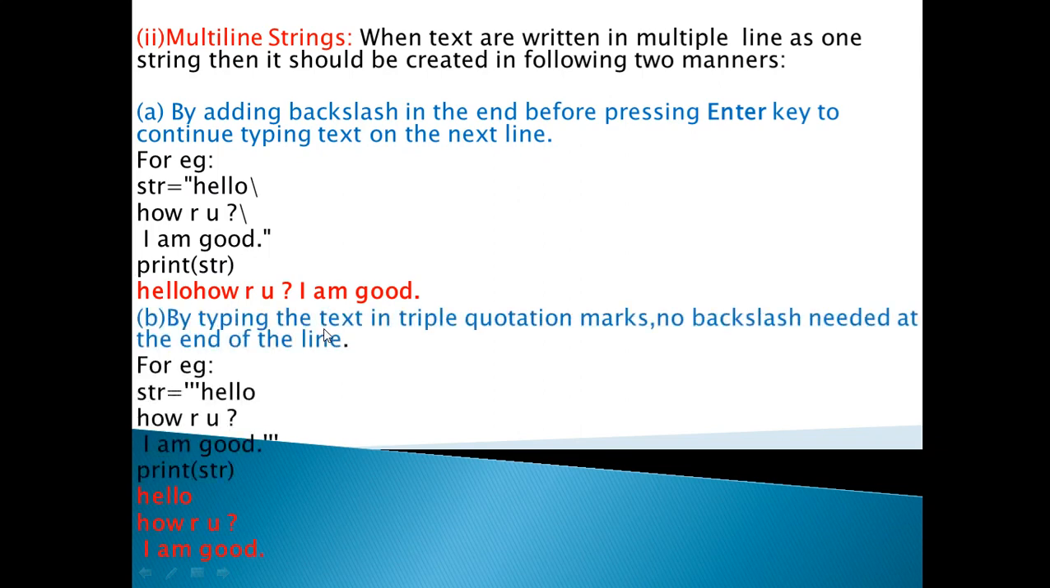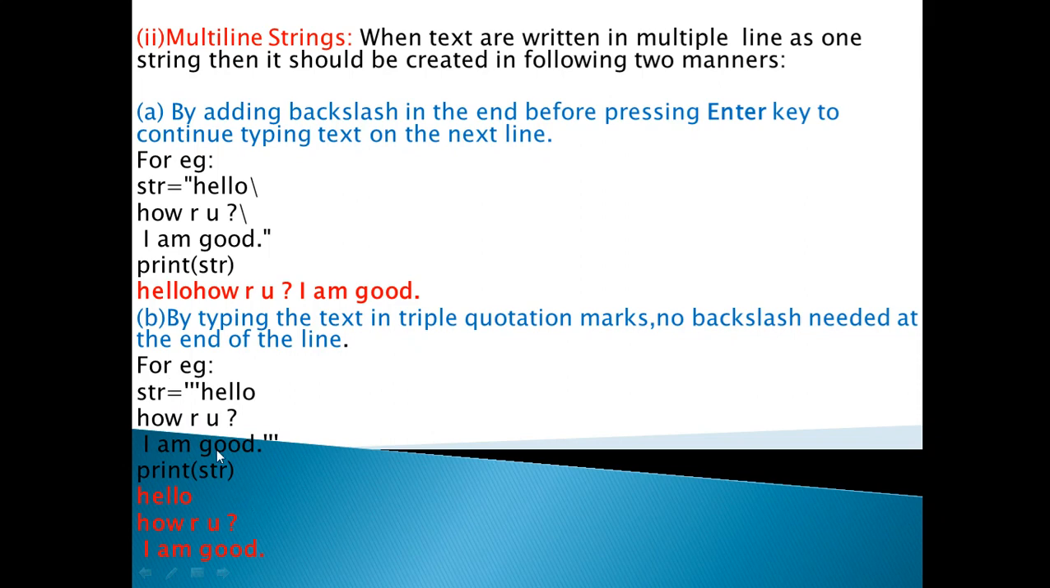The second way is by typing the text in triple quotation marks, and in that case no backslash is needed at the end of the line. When you are using the triple quotation marks, the backslash is not used. For example, the same example, but here without using the backslash, with the help of triple quotation marks. So str is the name of the variable, and this is a triple quotation, single quotes pressed thrice, meaning 3 times the single quotes are written. So hello, at the end no need to put the backslash. How are you, I am good, and the triple quotes is closed here.